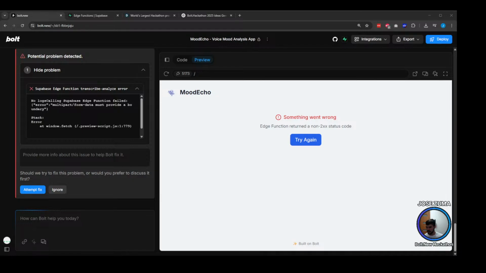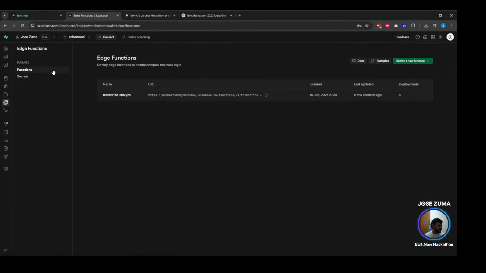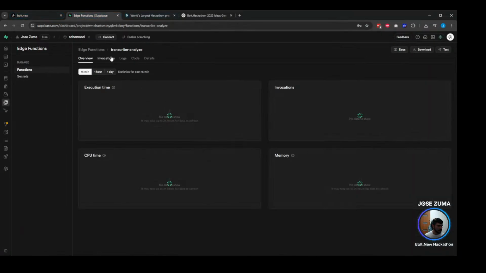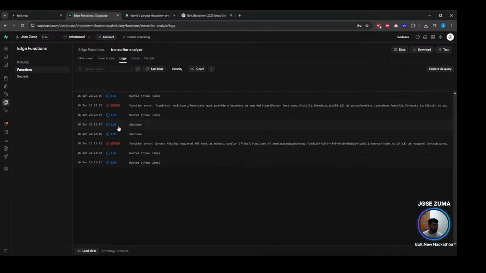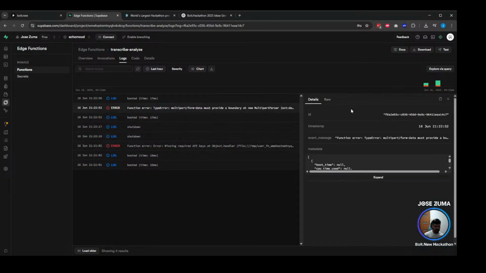So now we go here. Now we go to functions. Now we go here. We go to logs. And we want to check what happened. So this was the first error. Now we got a different one, which is this one.